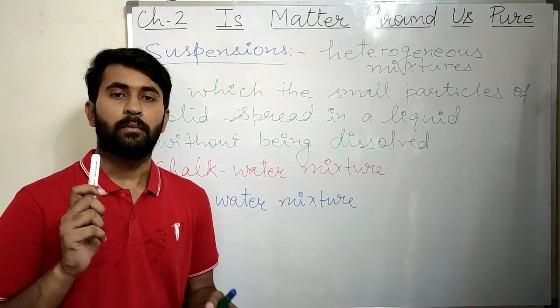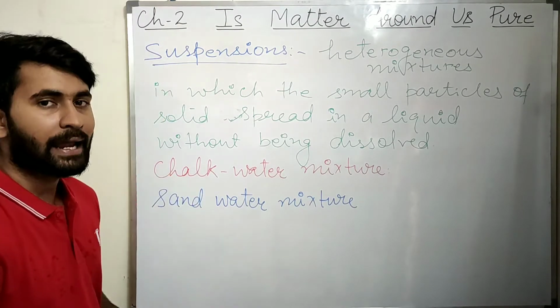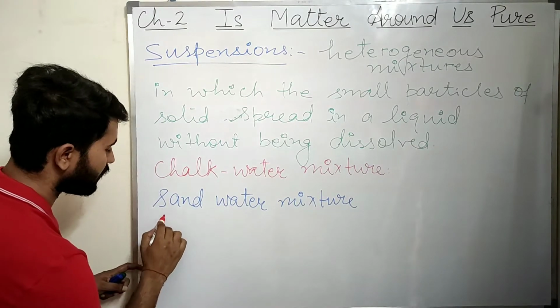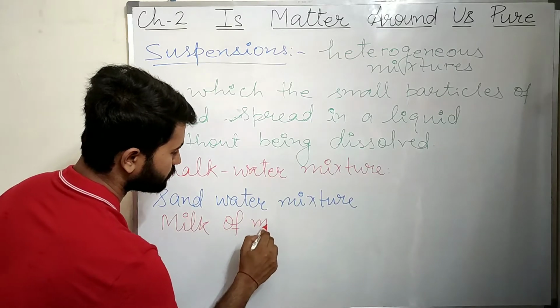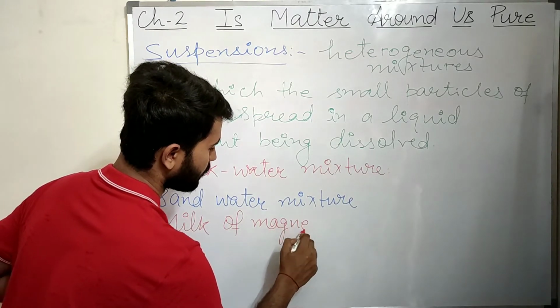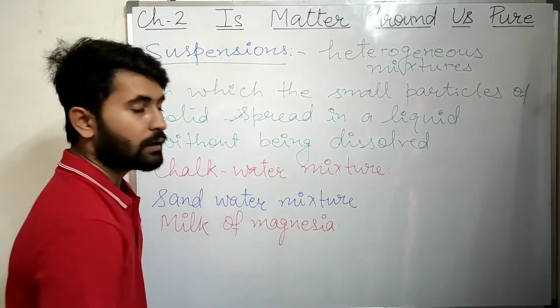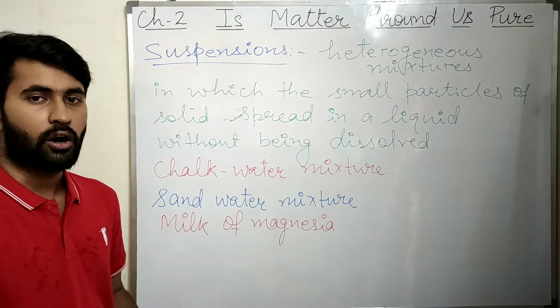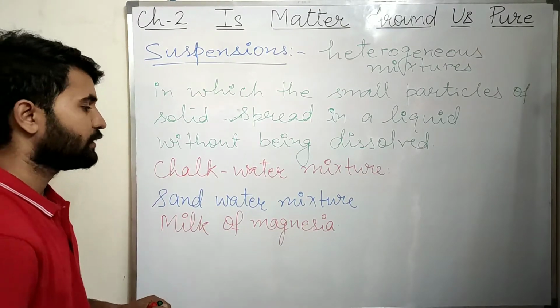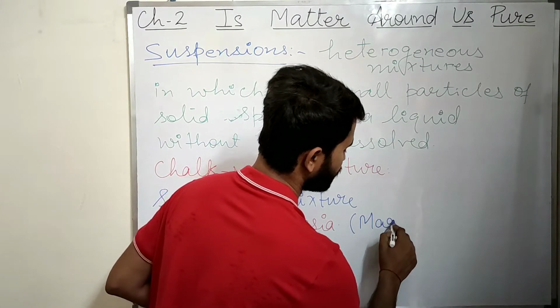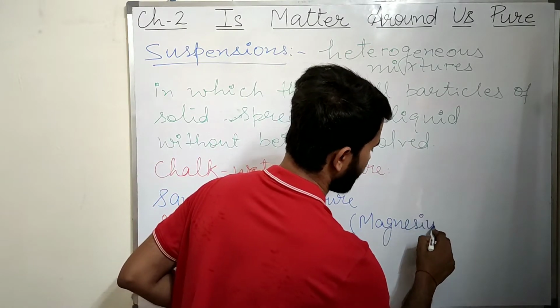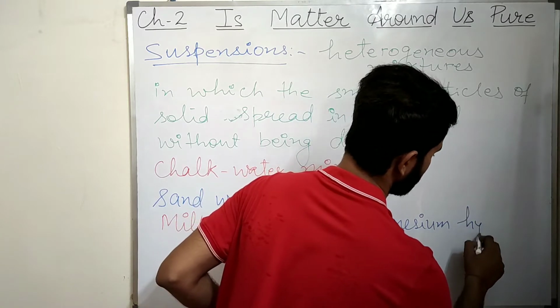Similarly, the mud water mixture and milk of magnesia. Milk of magnesia is a suspension of magnesium hydroxide.